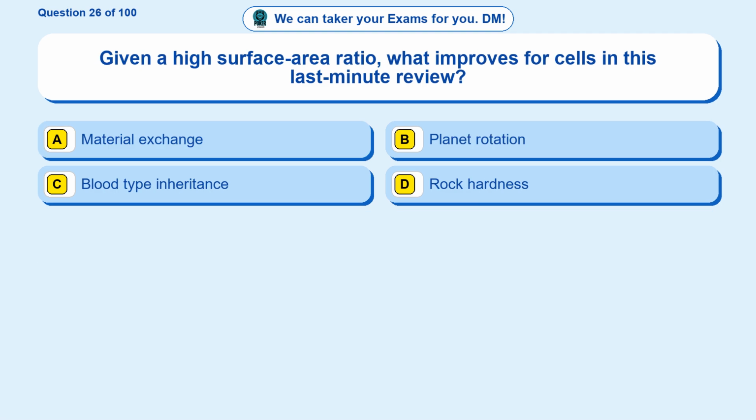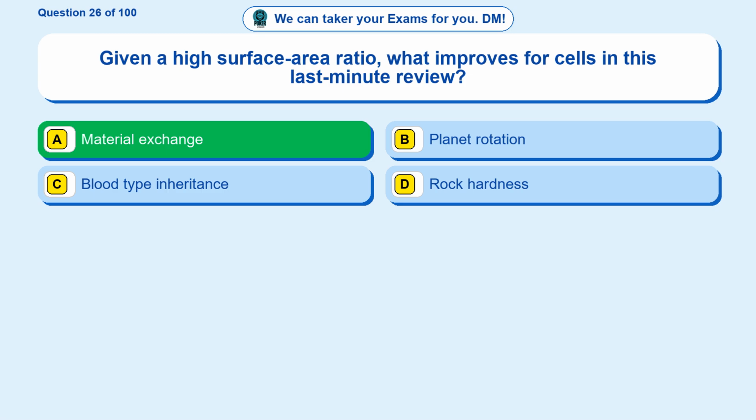Question 26. Given a high surface area ratio, what improves for cells in this last-minute review? Option A, material exchange. Option B, planet rotation. Option C, blood type inheritance. Option D, rock hardness. The correct answer is option A.